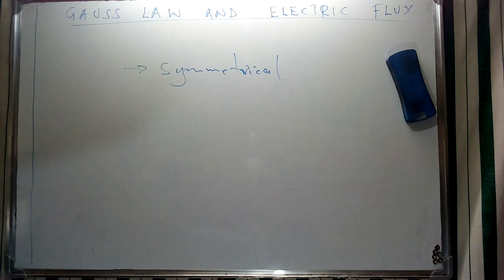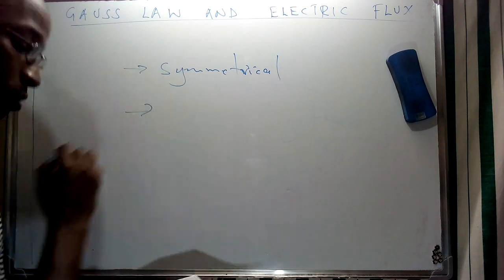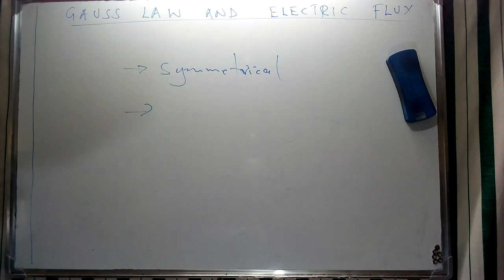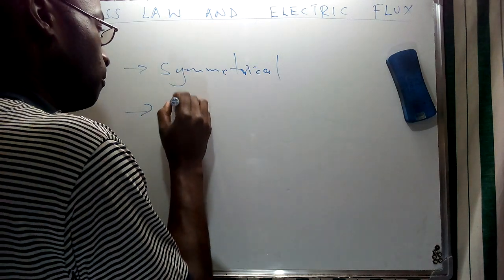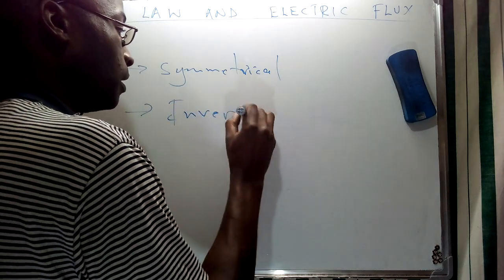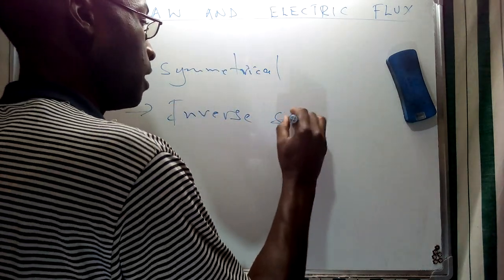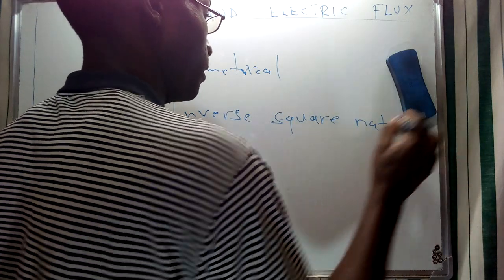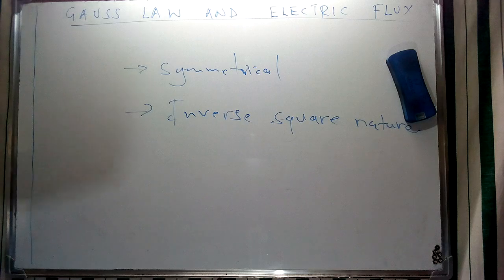So it's also going to provide for us an alternative for creating expressions or mathematical representations of the inverse square nature of electric fields. So in this concept, we're going to find ways of describing the inverse square nature of electric fields, specifically for point charges that we have already looked at in some of our videos.